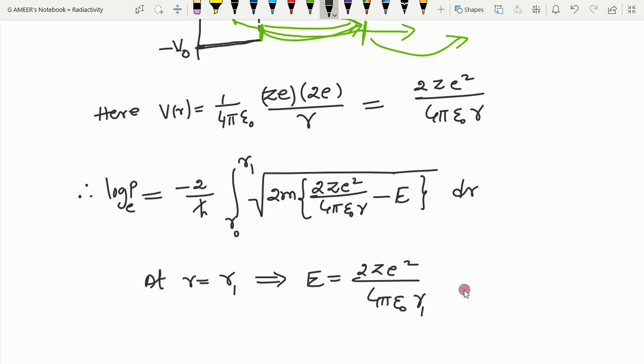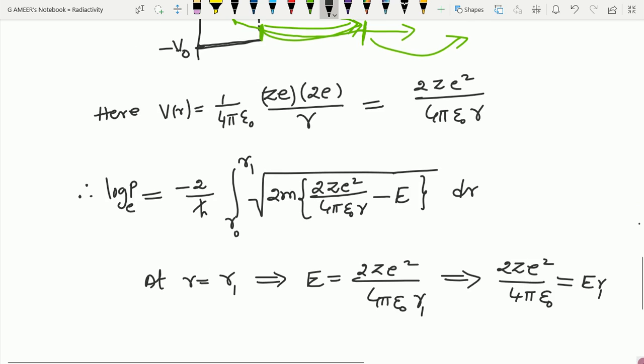substitute E r1. So from here I have 2Z e square by 4 pi epsilon naught, I can write E into r1. Okay, I'll substitute in that integration. Then it is easy for me. That's it, nothing else here. Okay, fine.